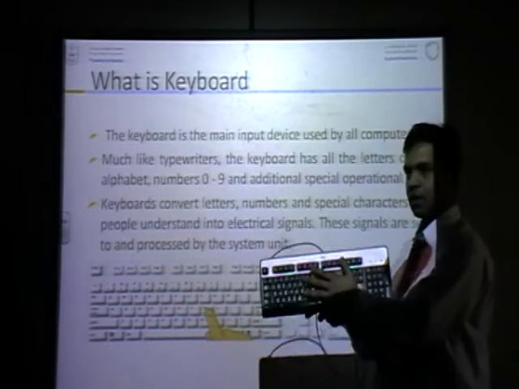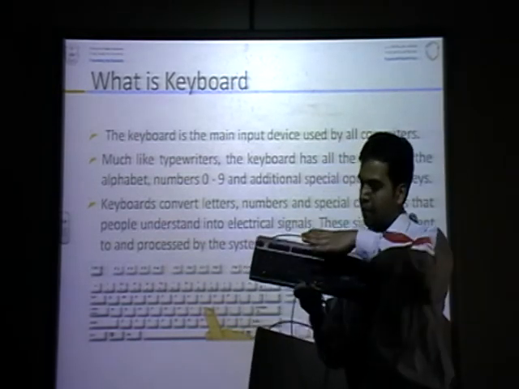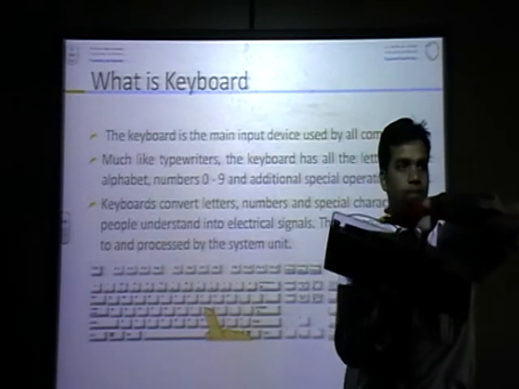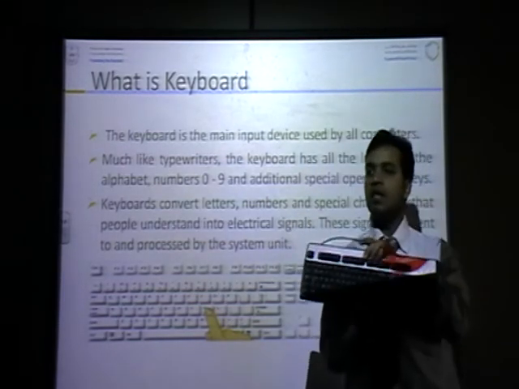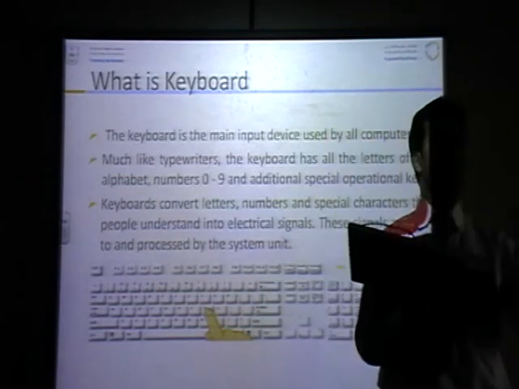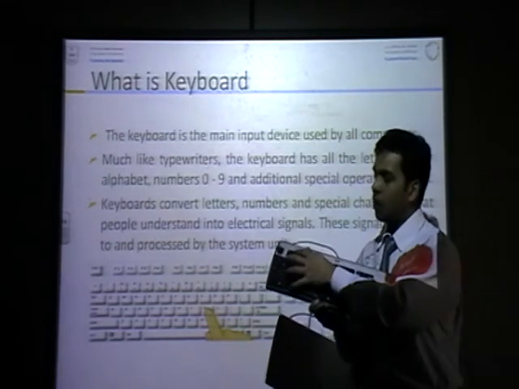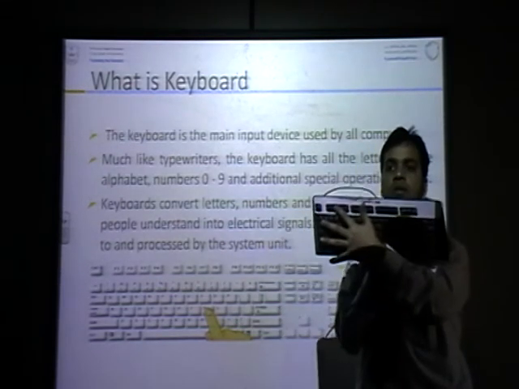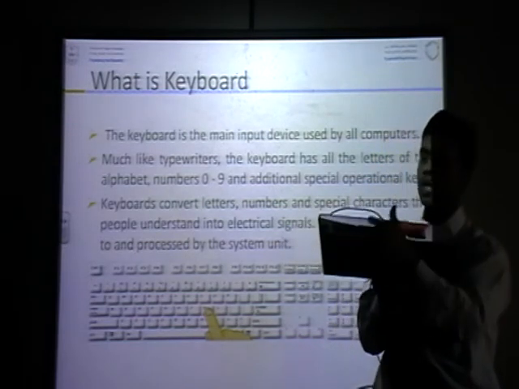I will explain this keyboard, then I will go through this one. This is called function keys. F1 to F12. Can you see? F1, F2, F3, up to F12. These are function keys. These are used in different programs for different purposes. For example, in Windows, F2 you can use to change the folder name or file name, rename.